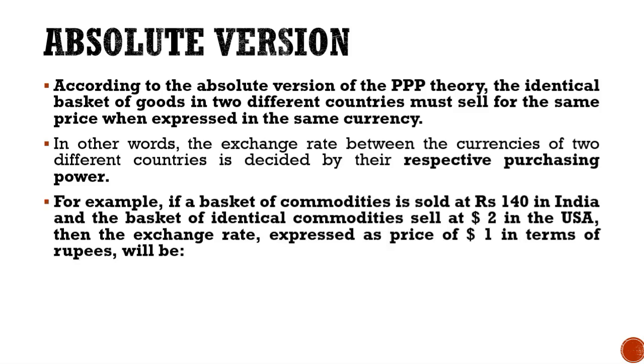For example, if a basket of commodities is sold for 140 rupees in India and the same basket of identical commodity sells at $2 in USA, then the exchange rate expressed as price of $1 in terms of rupees will be rupees 140 is equal to $2, or rupees 70 is equal to $1.